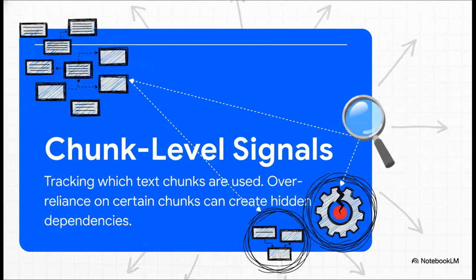Then we've got to zoom in even closer, right down to the chunk level. We need to know which specific paragraphs or snippets of text are actually being used to answer questions. Because if the system starts to lean too heavily on just a few specific chunks, those can become these hidden single points of failure just waiting to cause a massive problem.